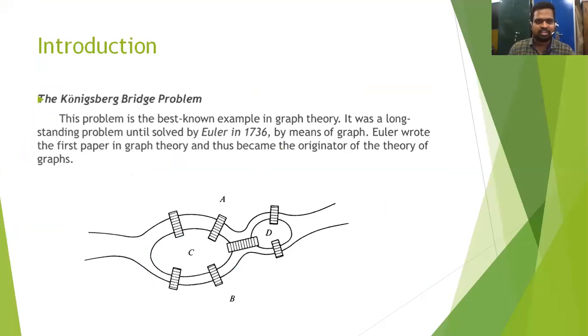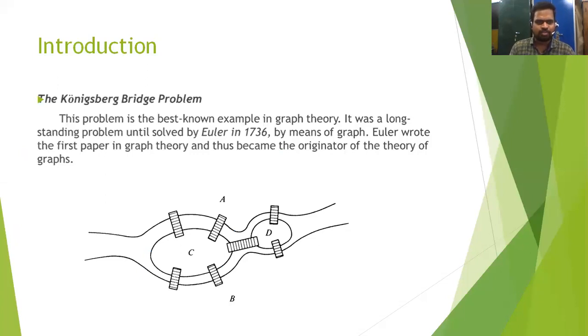Introduction. The very famous problem, the Konigsberg bridge problem. It is the first very famous problem in the world. The problem is the best known example in graph theory. It was a long standing unsolved problem and was solved by Euler in 1736 by means of a graph. Euler wrote the first paper in graph theory and has become the originator of the theory of graphs.